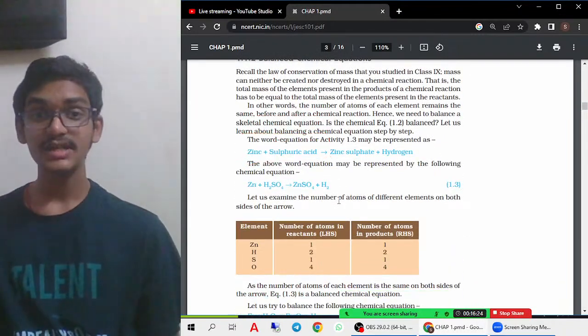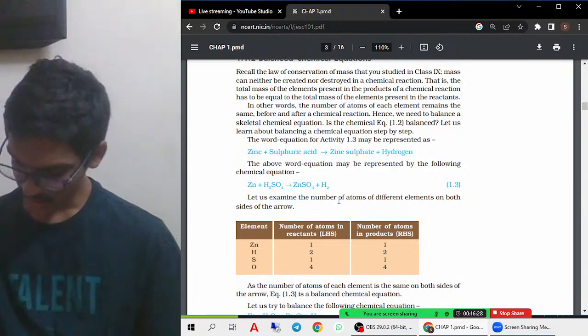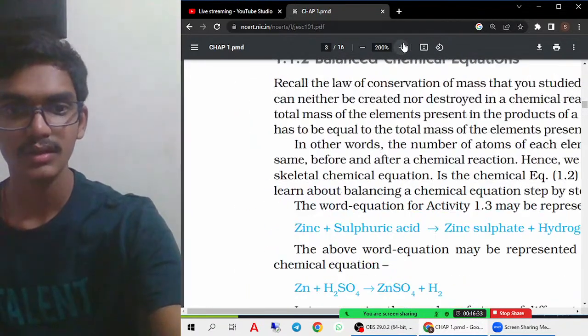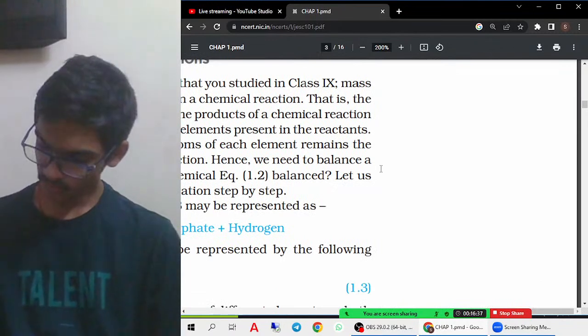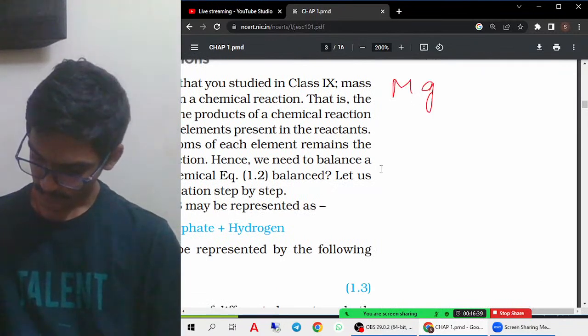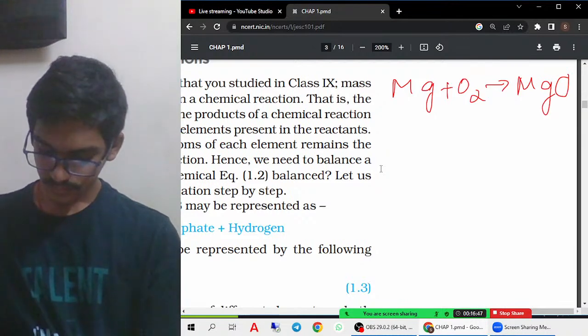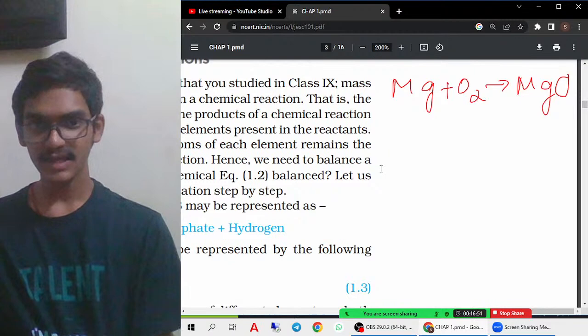Then how can we balance a chemical equation? Now let us see how we can balance a chemical equation. Mg plus O2 gives rise to MgO. There are two ways to balance chemical equations.